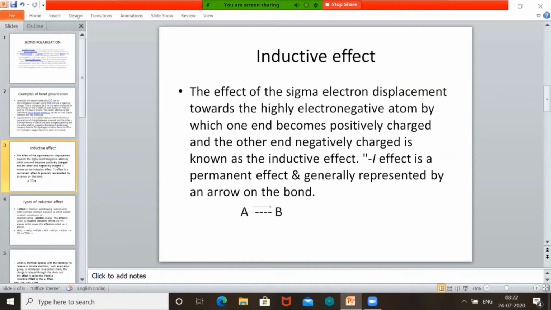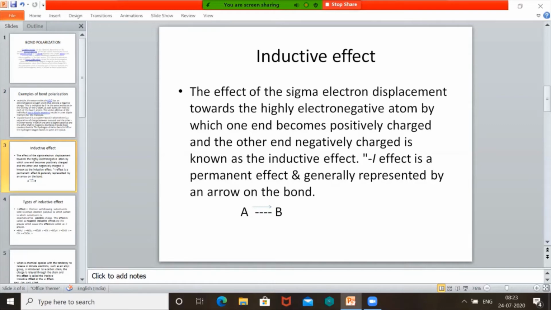So, now you have followed why there is a shift of the pair of electrons due to the electronegativity of elements, and because of that, one is becoming slightly positive and the other is becoming slightly negative. So what is inductive effect? Now we know that a bond is shifting in a bond. The effect of sigma electron displacement, or electron pair displacement towards the highly electronegative atom, by which one end becomes positively charged and the other end negatively charged, is known as inductive effect. This is the definition of inductive effect.